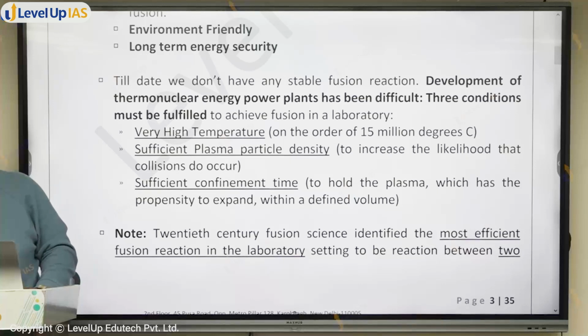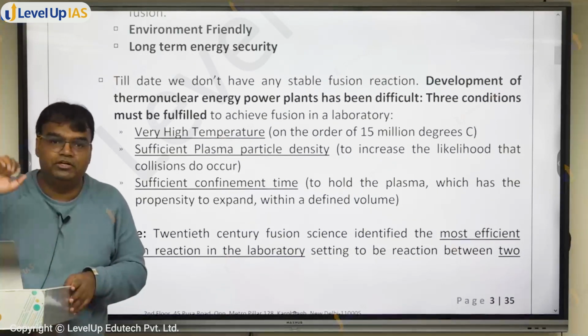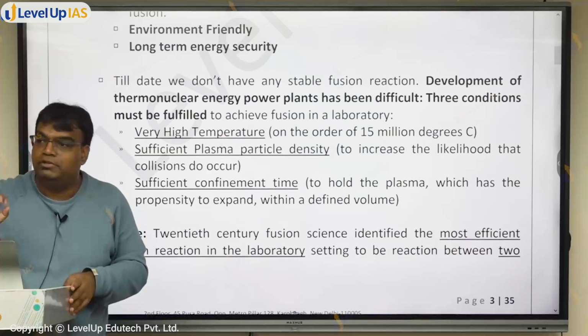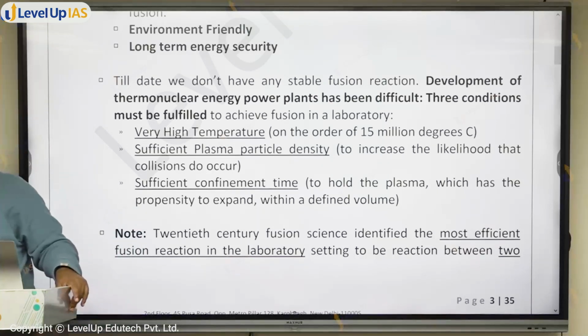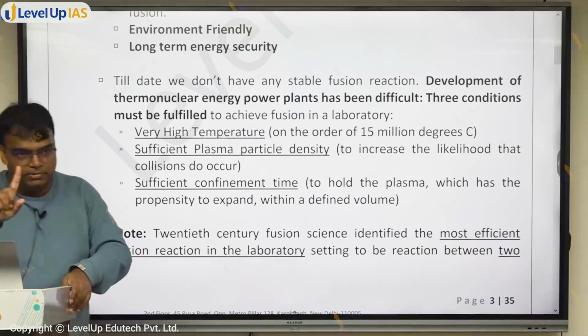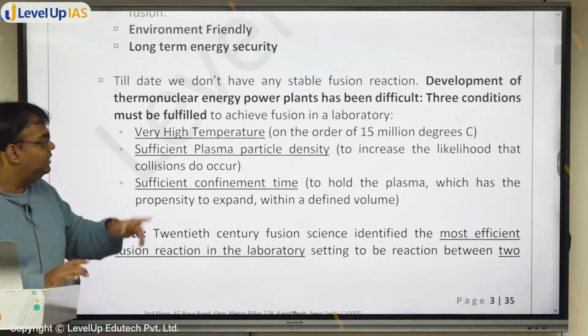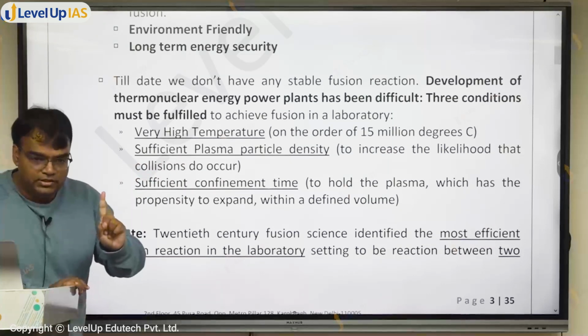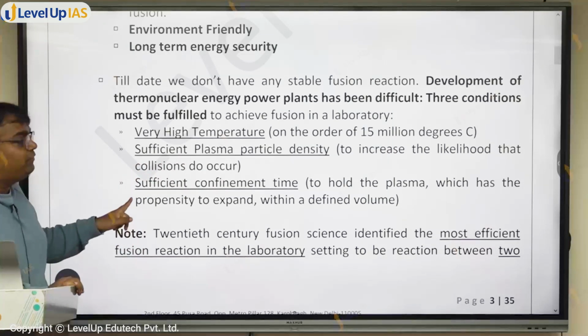15 million degree Celsius. Please understand, iron melts at around 1500 degree Celsius. 1500 degree Celsius पे iron melt हो जाएगा. Now we are going to 15 million degree Celsius. So achieving 15 million degree Celsius, पहला problem. At that temperature, ensuring sufficient plasma density, second issue, and then sufficient confinement time.